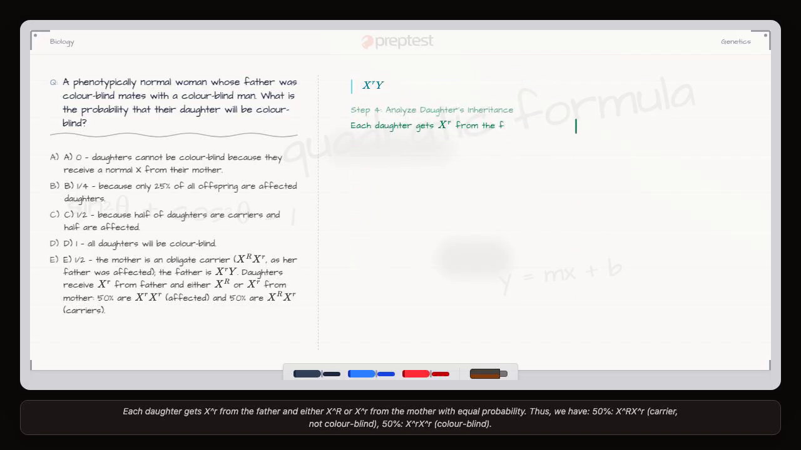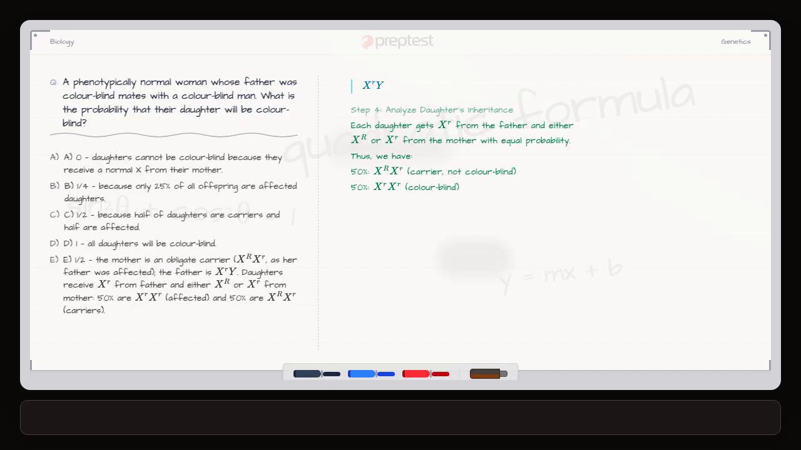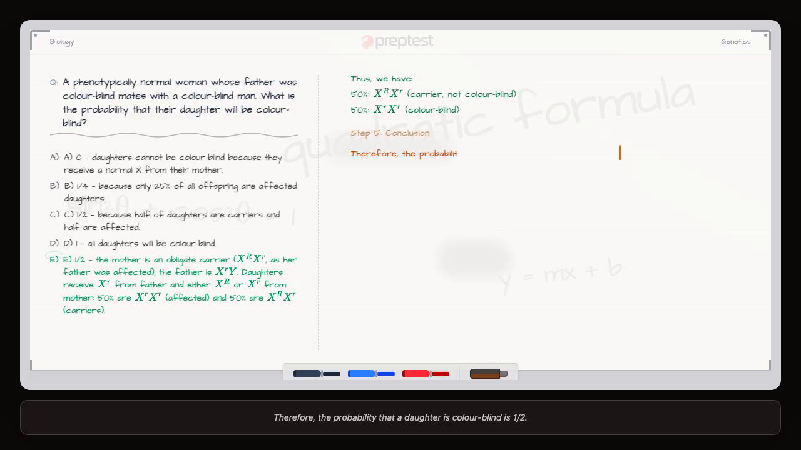Each daughter gets X^r from the father and either X^R or X^r from the mother with equal probability. Thus, we have 50% X^R X^r, carrier, not colorblind, and 50% X^r X^r, colorblind. Therefore, the probability that a daughter is colorblind is 1/2.